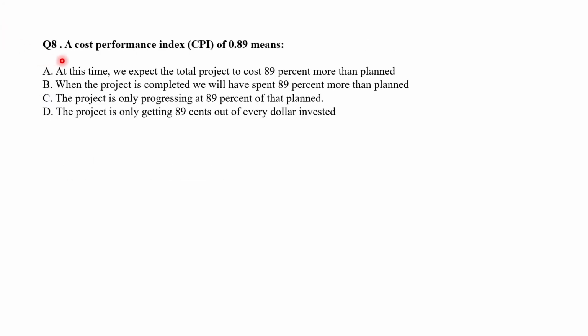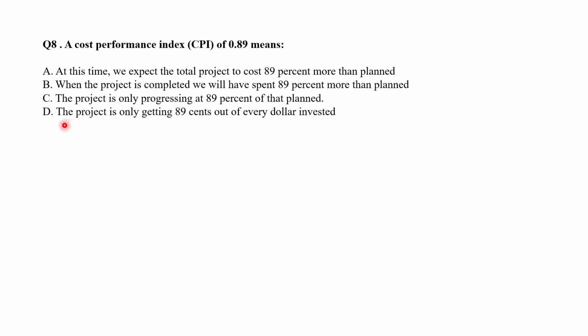Question 8. A cost performance index CPI of 0.89 means option A, at this time we expect a total project to cost 89% more than planned. B, when the project is completed, we will have spent 89% more than planned. Or C, the project is only progressing at 89% of that planned.